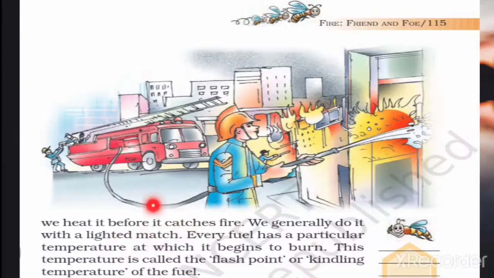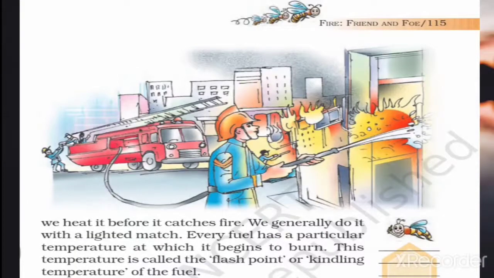We use a lighted match to produce fire. But sometimes this happens naturally, due to a very hot sun, a very hot day. The trees are getting the rays of the sun directly, so because of the strong heat, they also start burning automatically. It's a natural fire.